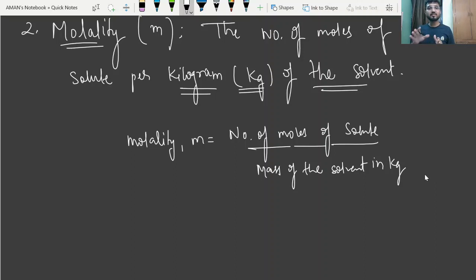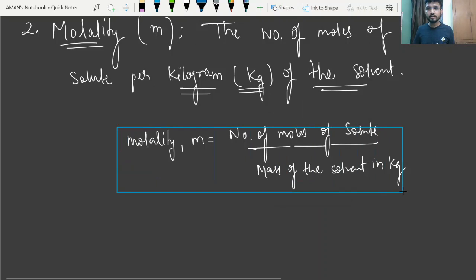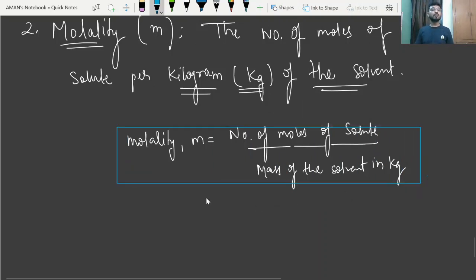So this will be the formula. This is the formula.